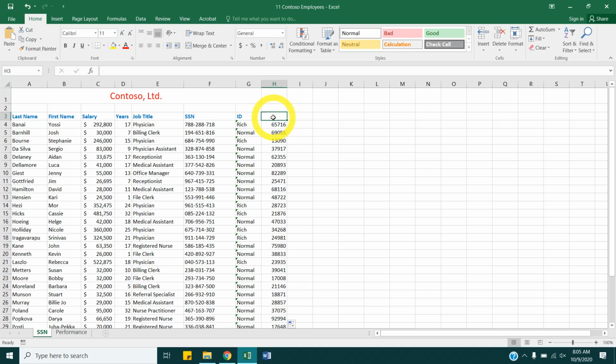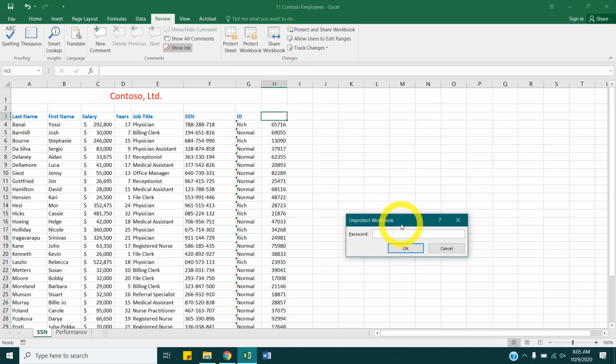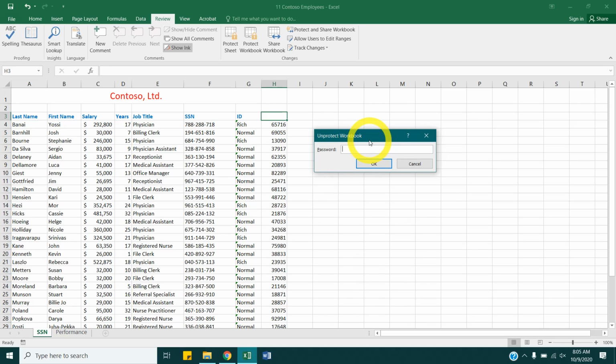Now, to protect our worksheet, let's go to the Review tab on the ribbon. And it might already be protected, so if we click Protect Workbook there, our password is capital L 11 exclamation point lowercase e 01. I hit OK.